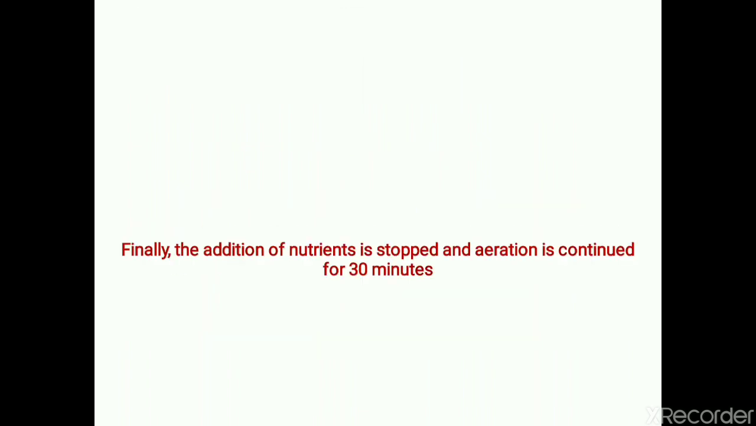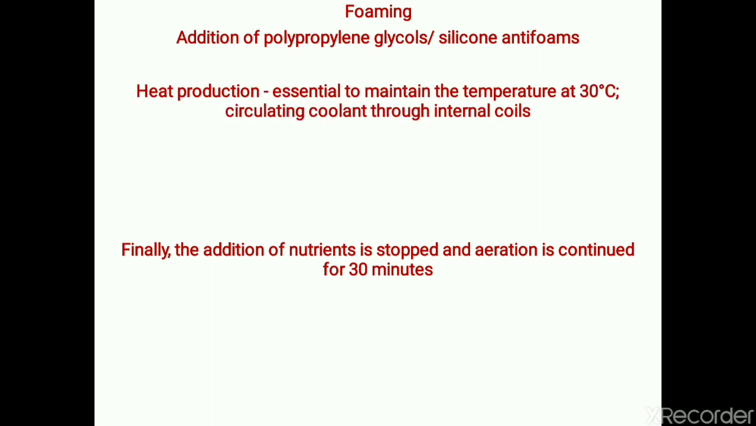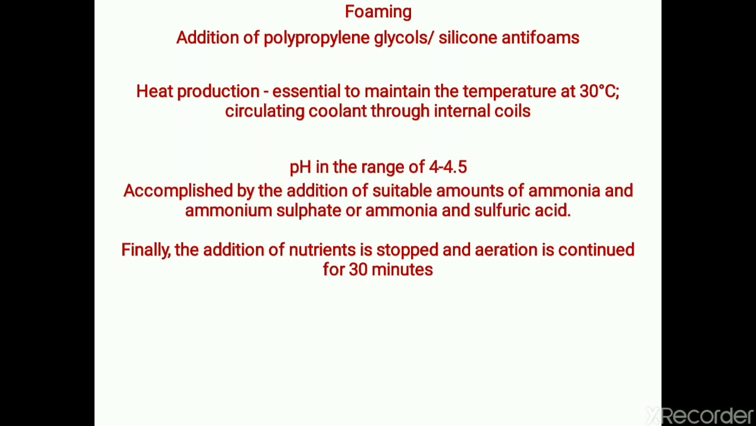Accordingly, the rate of aeration is adjusted. During this process, there is going to be a lot of foaming. Therefore, antifoam agents like polypropylene glycol and silicones are used. There is going to be production of heat, which can be controlled by circulating coils. The pH is kept in the range of 4 to 4.5, which can be maintained by the addition of several neutralizing agents.